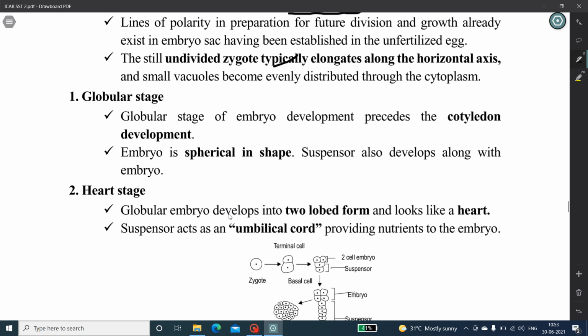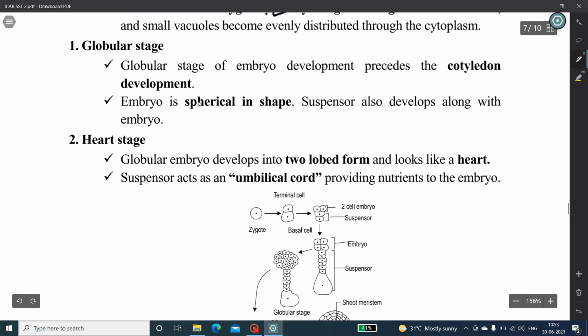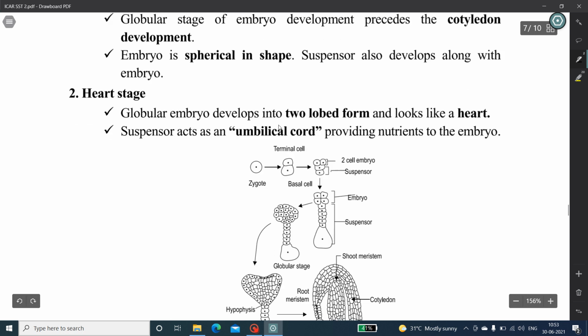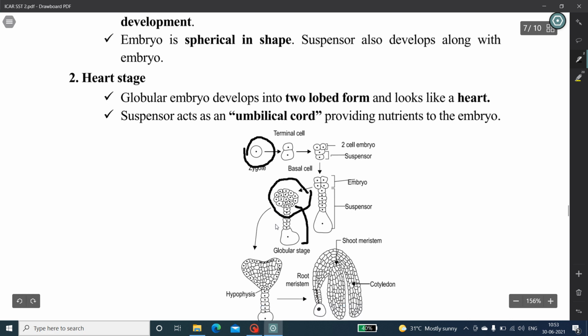The first one is the globular stage, and the globular stage of embryo development precedes the cotyledon development, and the embryo here is spherical in shape, and the suspensor also develops along the embryo. We have seen that when the zygote develops, a reorganization takes place, that is, a 2-cell embryo and suspensor cells are developed. In the globular stage, the embryo is spherical in shape, and this is called the suspensor cell. This also develops along the embryo.